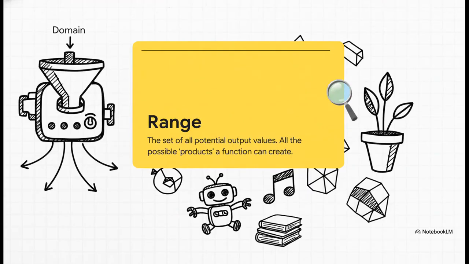So if the domain is everything that can go in, you can probably guess what the range is. It's everything that can possibly come out. The range is the complete set of all the potential results or outputs the machine can create after it does its job. It's the full catalog of its finished products.